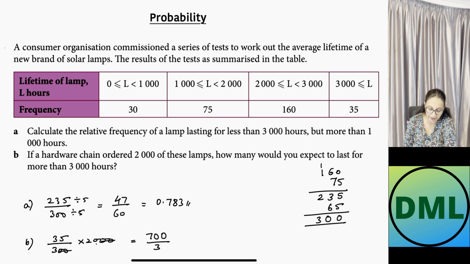If you divide 700 by 3, your answer will be equal to 233.33 and so on. It is a recurring number. So this will be approximately equal to 233 lamps. That will be your answer.